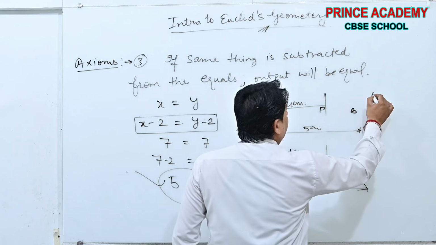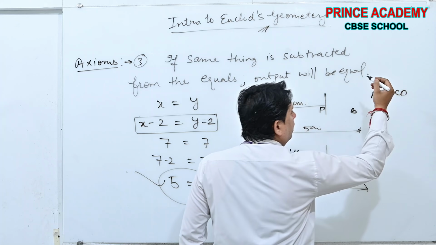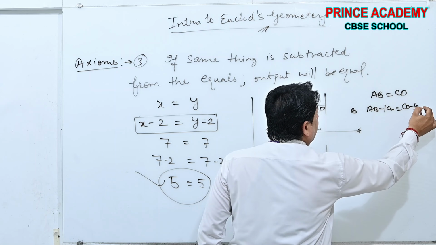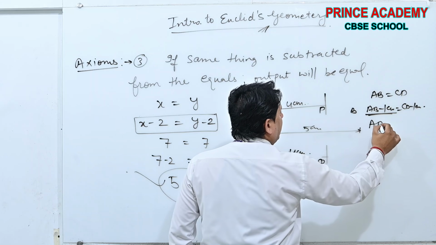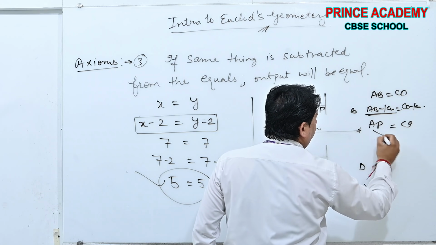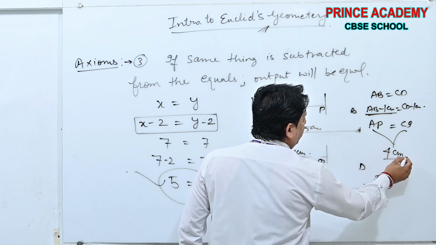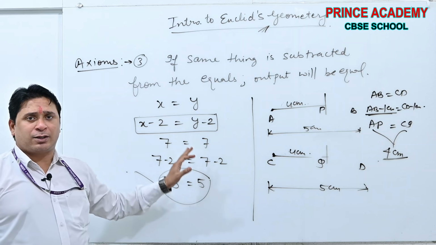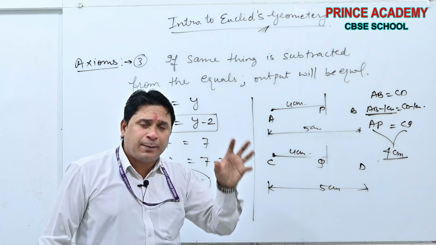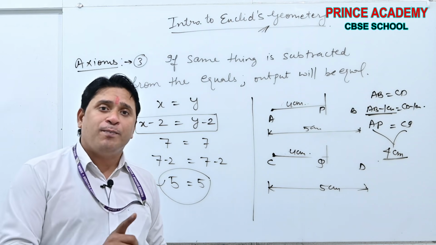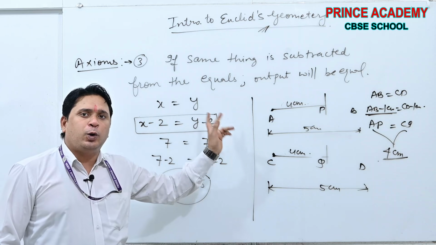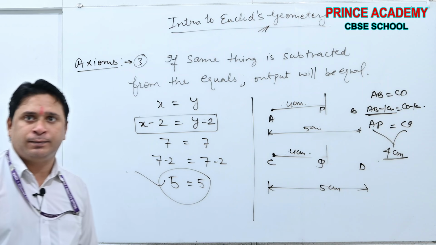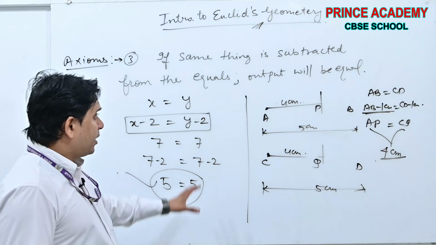See beta, AB and CD were equal. I subtracted 1 from here and 1 from here. It became AP and CQ, and both are equal. Why? Both are 4 centimeters. Okay beta, according to the third axiom, if we subtract the same thing from equals, the output will remain the same. Done? Okay, you can take the screenshot. Done? You have taken the screenshot.